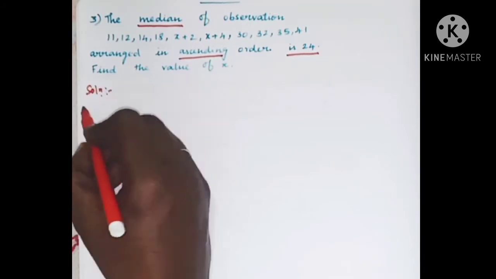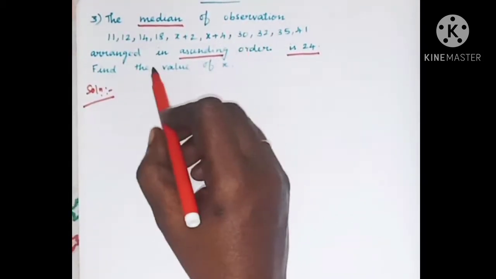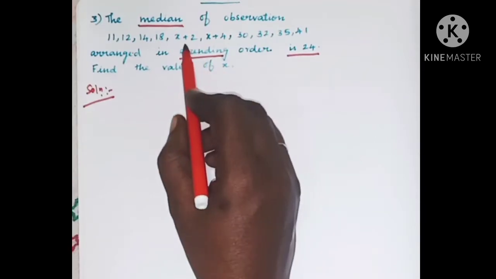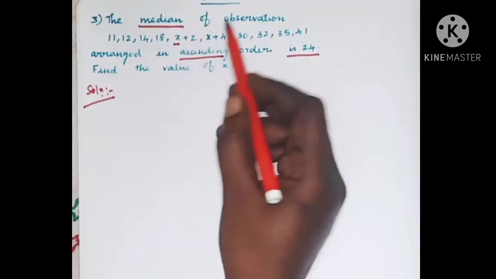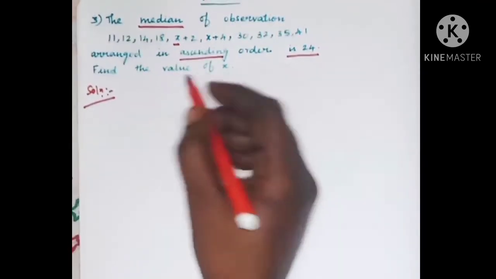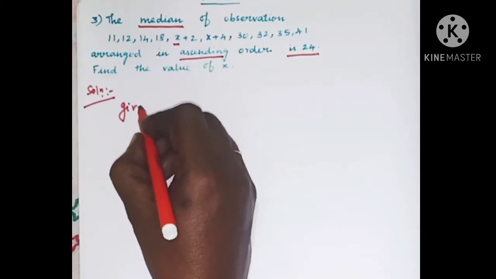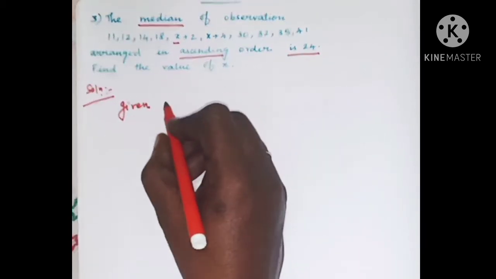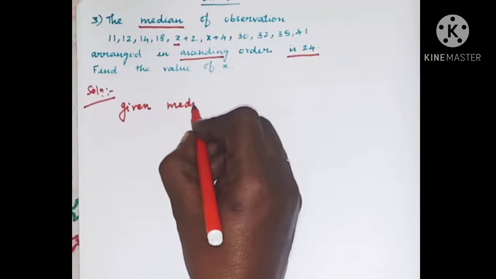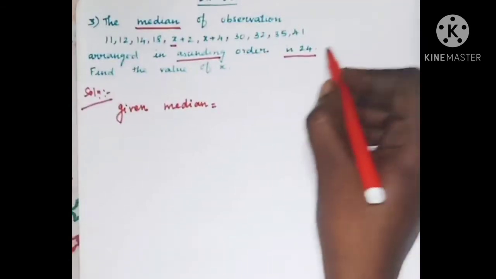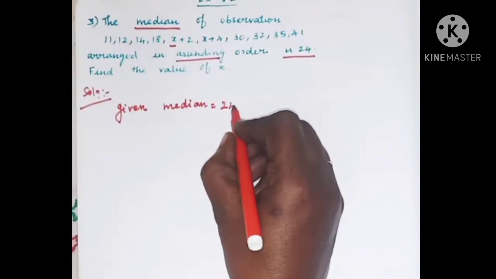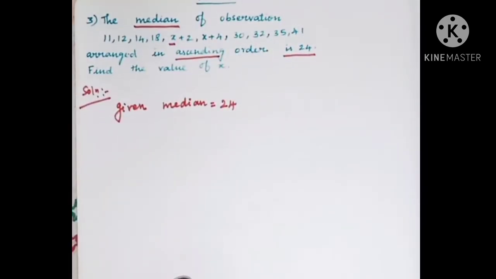Solution. Here in this problem we have to find the value of x, isn't it? So, given: median is equal to 24.